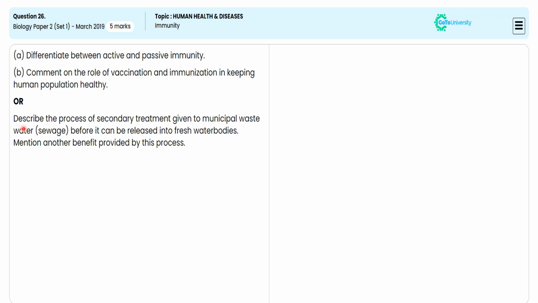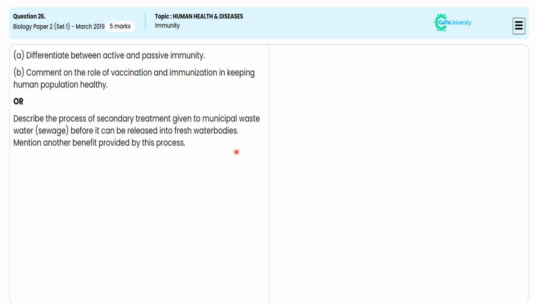In this 5 mark second optional question, they are directing us to describe the process of secondary treatment given to the municipal waste before it can be released into a freshwater body, and they are insisting us to specify the benefit provided by this process.